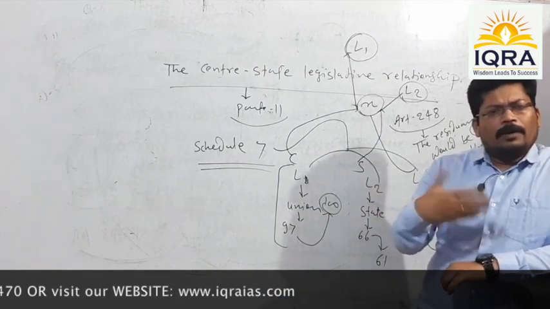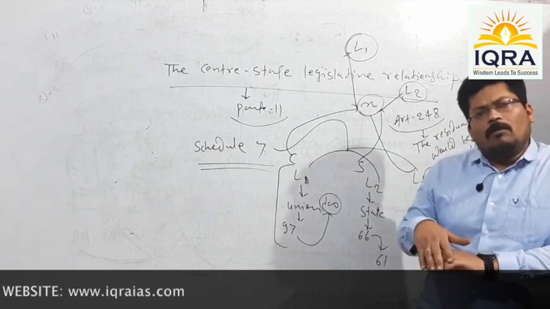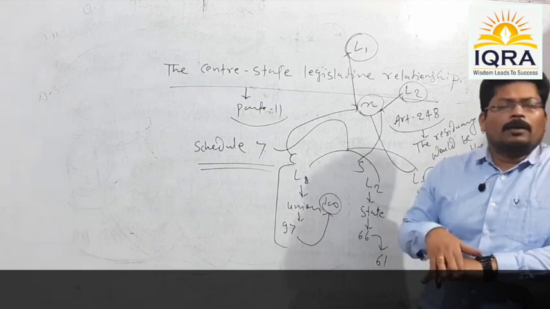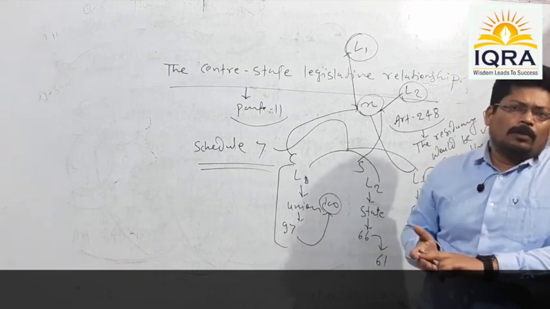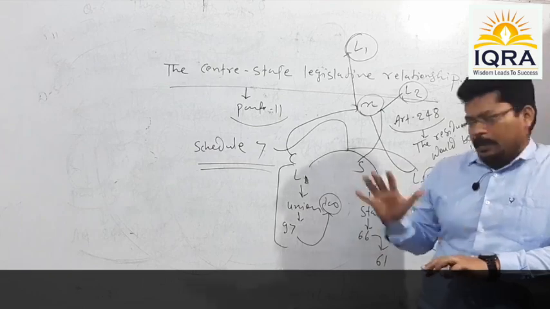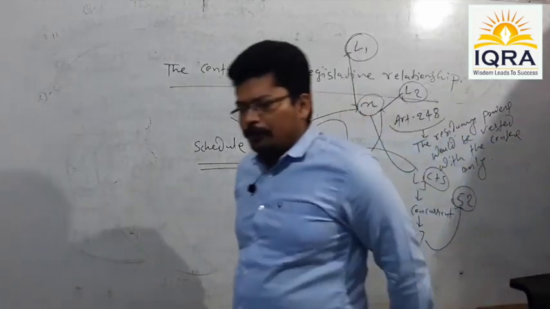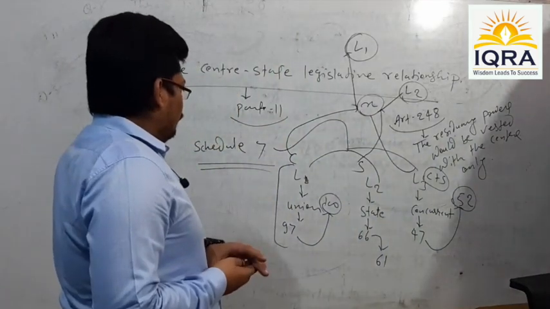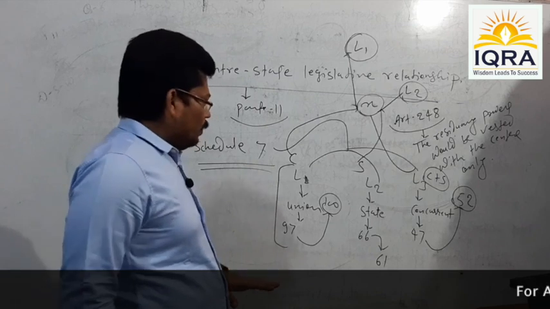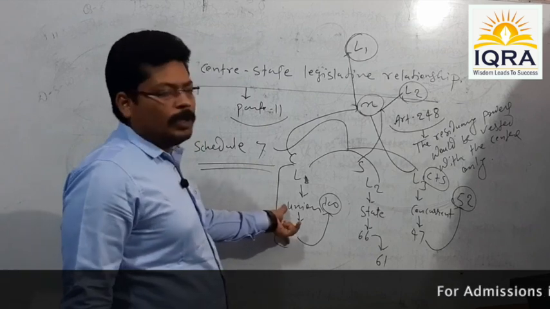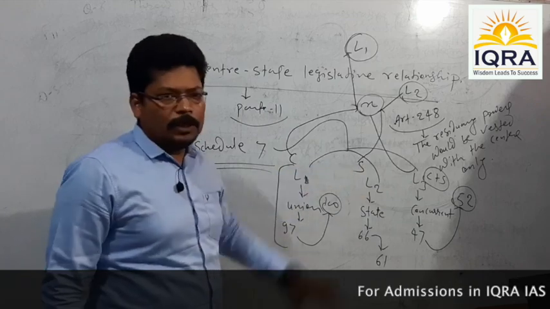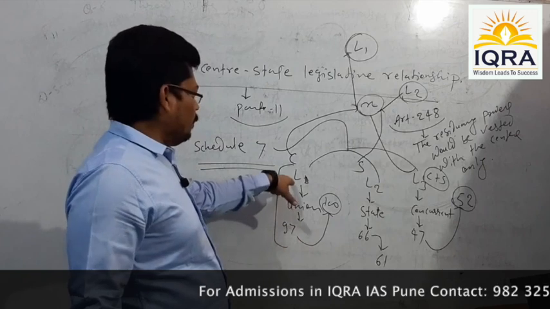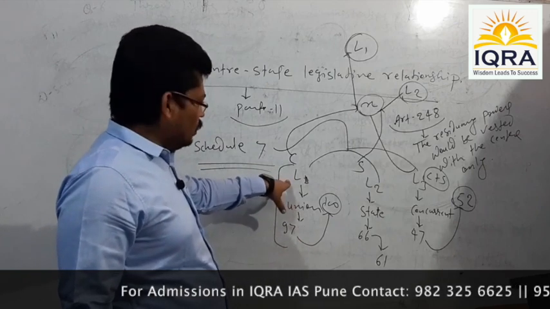Because wherever union type federal structure exists, it is obvious that the center would always enjoy greater autonomy and greater power in comparison to the units of the federation, that is states. Okay, one thing more. See, the subjects given under the union list, don't you think they are numerically superior to the remaining lists? Why? Because the maximum number of subject items are given here under list 1.